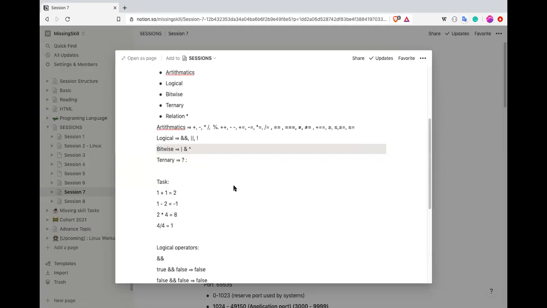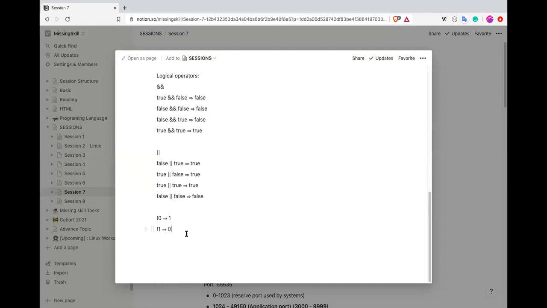And then we have ternary. Okay. So how does ternary work? Condition A, question mark, B, colon, C. So how does it work? If condition A is true, then B will be used. If A is false, then C will be used. Right? Okay.